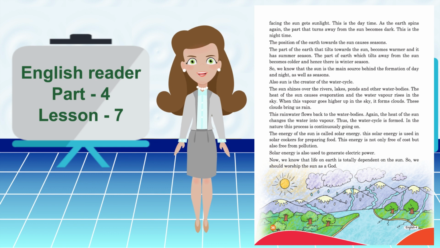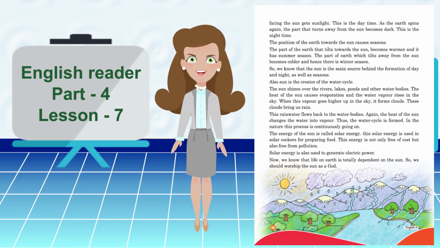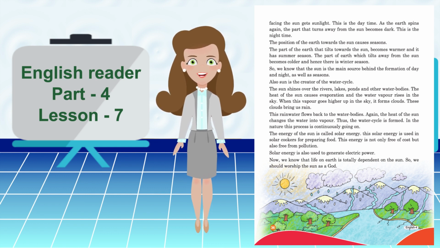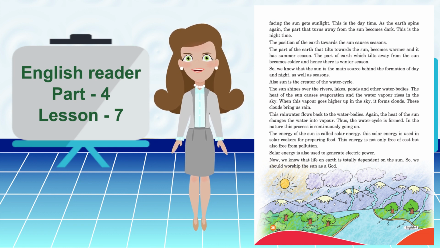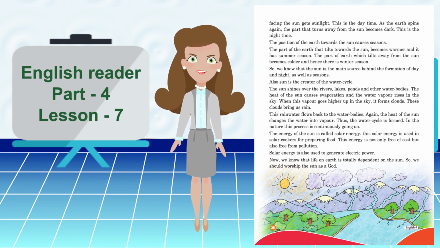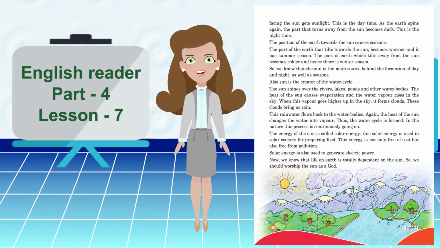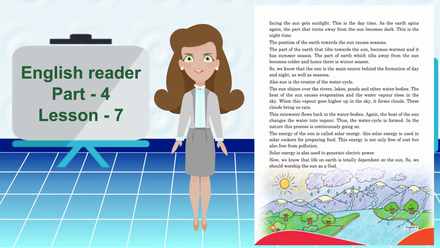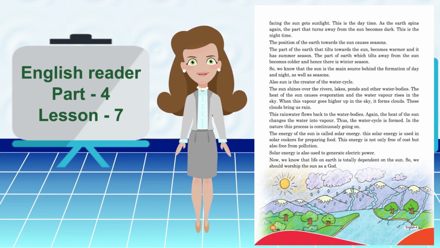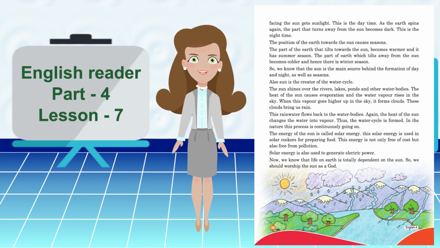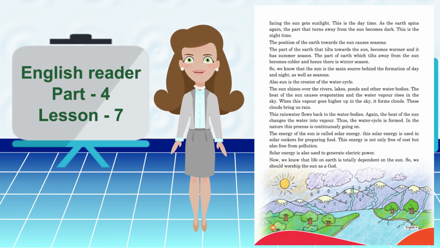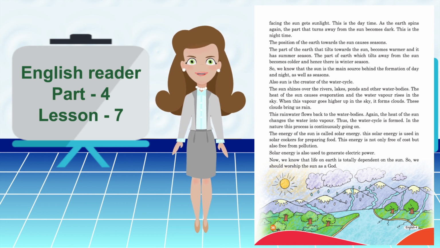The position of the Earth towards the Sun causes seasons. The part of the Earth that tilts towards the Sun becomes warmer and it has summer season. The part of Earth which tilts away from the Sun becomes colder and hence there is winter season. So we know that the Sun is the main source behind the formation of day and night as well as seasons. Also, Sun is the creator of the water cycle.